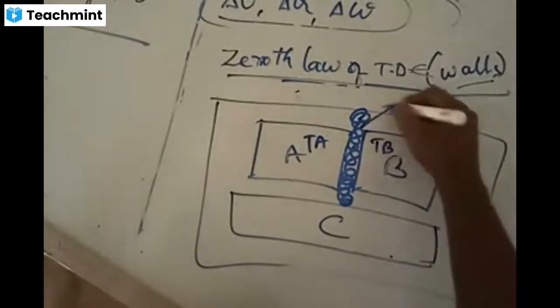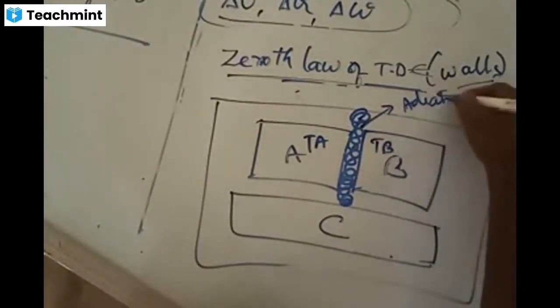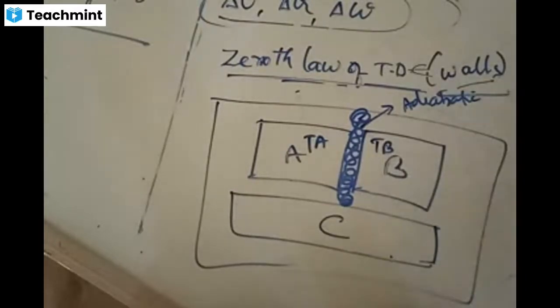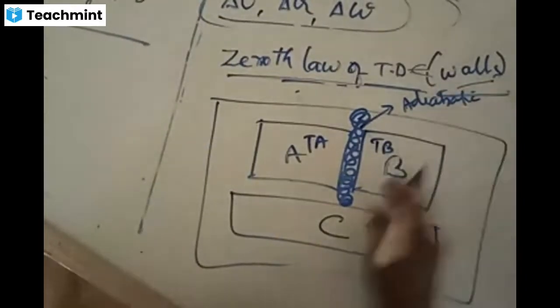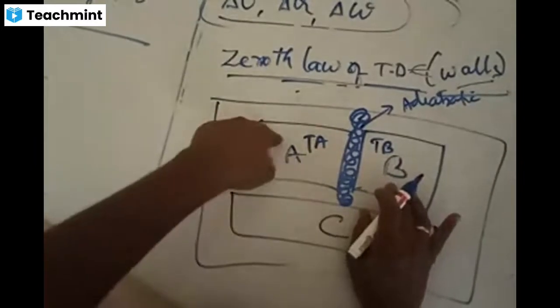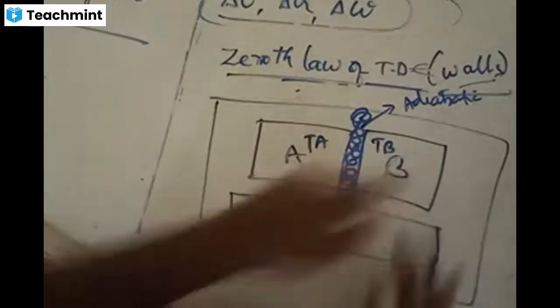What is this wall? What is an adiabatic wall? An insulating wall. These two are not interacting with each other. The temperature of A is not interacting with the temperature of B.